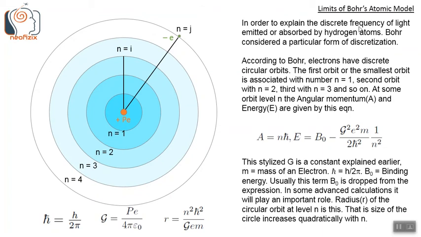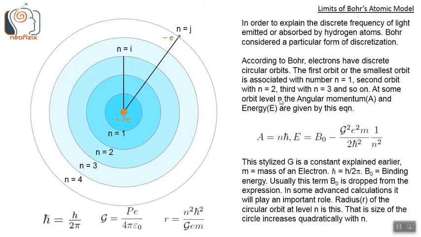In order to explain the discrete frequency of light emitted or absorbed by hydrogen atoms, Bohr considered a particular form of discretization. According to Bohr, electrons have discrete circular orbits. The first orbit, or the smallest orbit, is associated with number n equals 1, the second orbit with n equals 2, third with n equals 3, and so on.